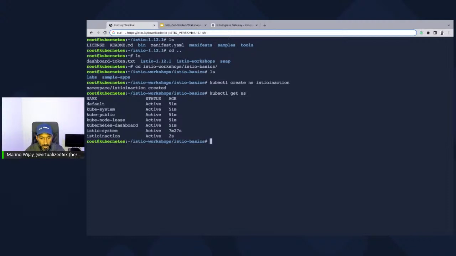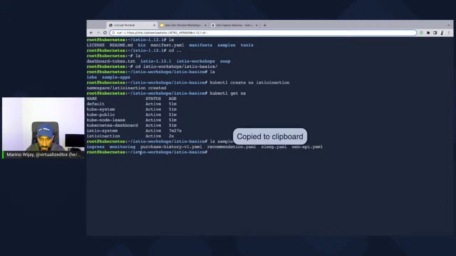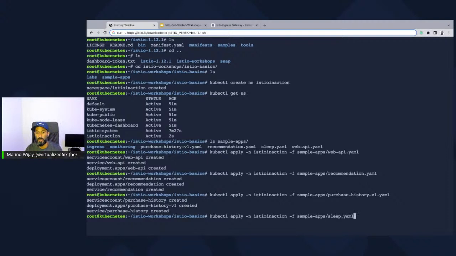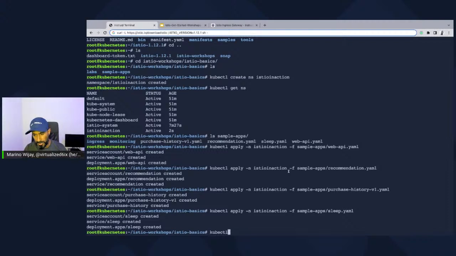Now, what we're going to additionally do is we have a bunch of apps in the sample apps folder. If I do an ls on sample apps, you'll notice there are 4 YAML configuration files. We definitely don't want to deploy everything here. So what we're going to do is run a kubectl apply -n. And actually, you should have an automatic copy and paste. In fact, I do, so I'm going to use it as well to simplify. It'll deploy the service account, the deployment, and the service itself so that all of these apps can be exposed. But let's take a look at something.